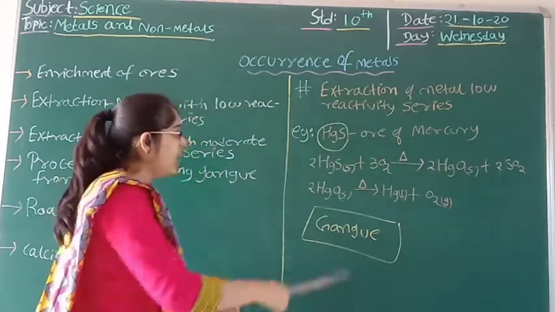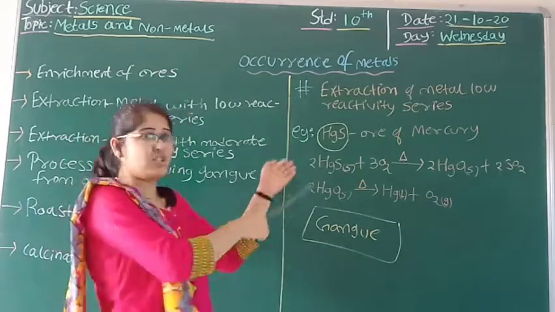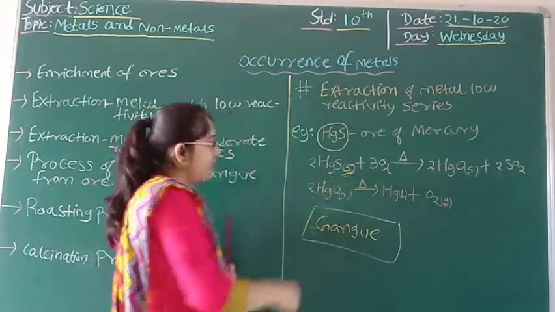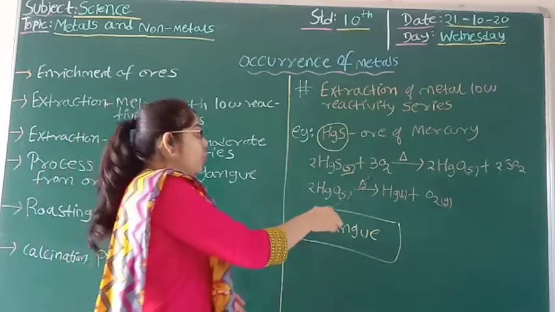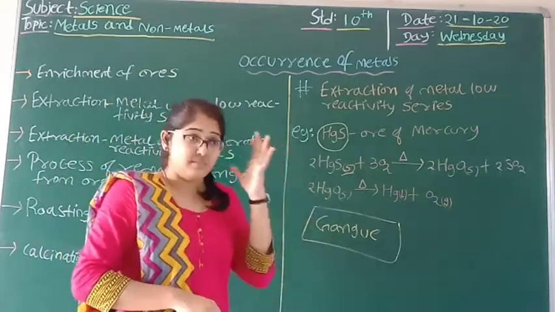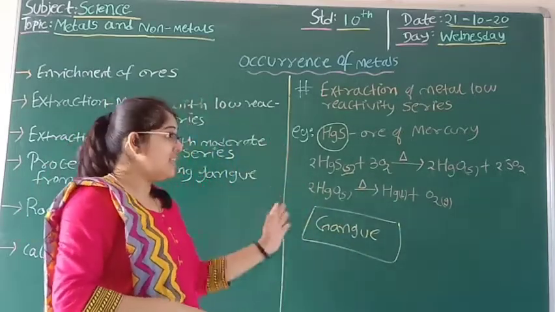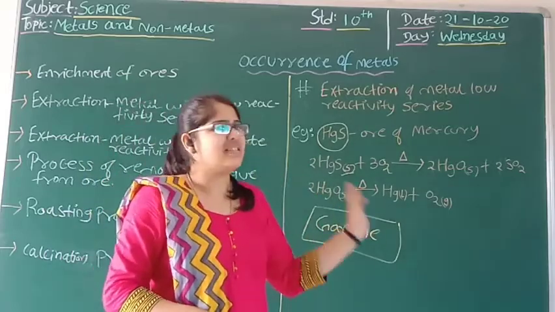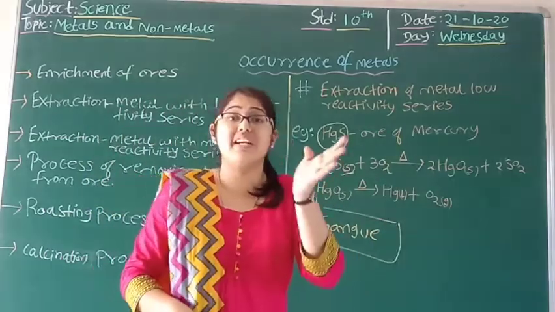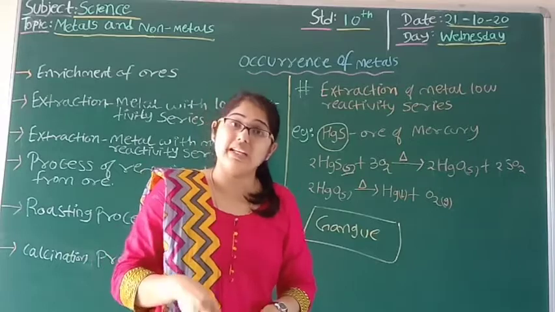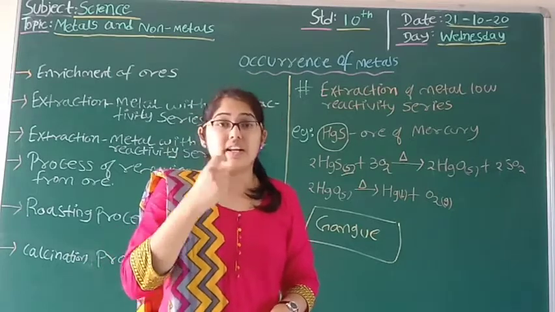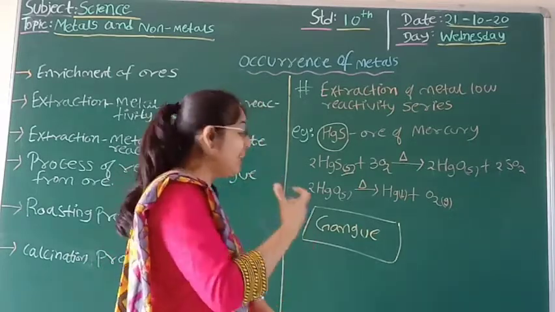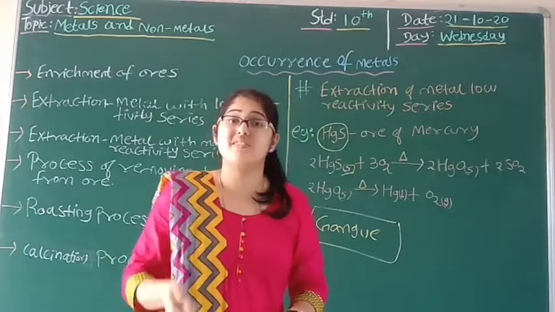I have to take this HgS, which is basically in solid form. One thing is that these metals are less reactive. Their reactivity is quite low. So in that case, we can heat this ore alone because they are less reactive.